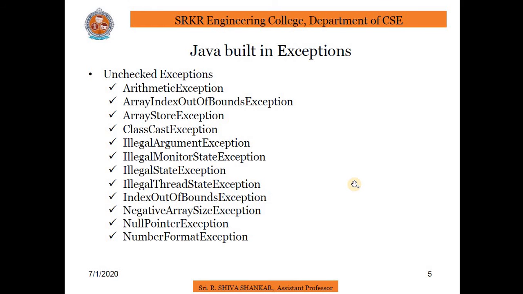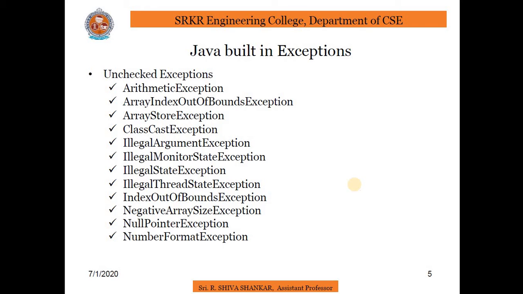Coming to the Java built-in exceptions, the following is the list of Java unchecked runtime exceptions. ArithmeticException: arithmetic errors such as divide by 0. ArrayIndexOutOfBoundsException: array index is out of bounds. ArrayStoreException: assignment to an array element of an incompatible type.